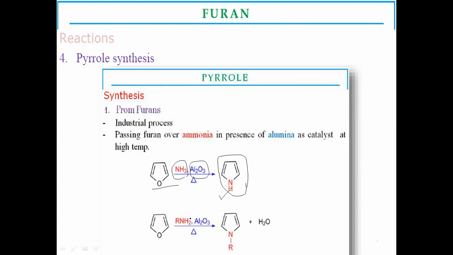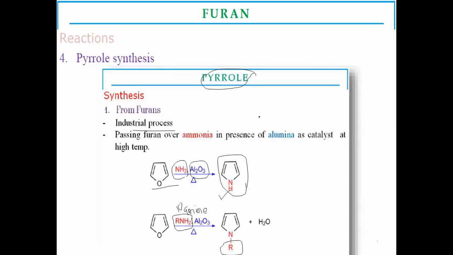For substituted pyrrole, we use primary amines instead of ammonia in the presence of aluminium oxide to form the pyrroles. Unsubstituted pyrrole is formed with ammonia. This process is industrially used for the preparation of pyrroles. You have to observe the same reaction in a detailed study with the pyrroles. You have to study these reactions once again in the preparation of pyrroles.